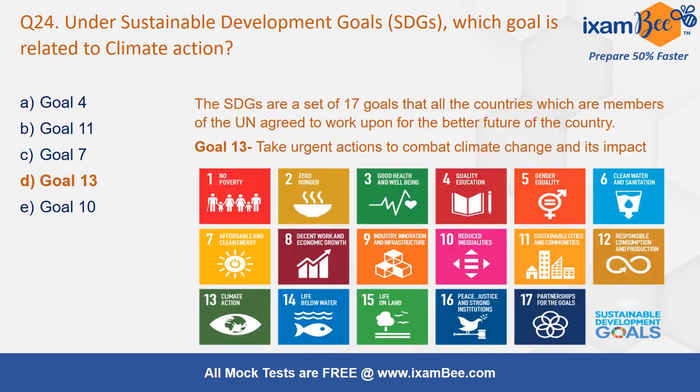So again remember, that's a recap for you. 13 is climate action, and climate is one of the very important agendas. I told you, remember very well, first, second, third, fourth, easy to remember actually: poverty, hunger, health, education. 17 is about partnership for all the goals. Remember all 17,